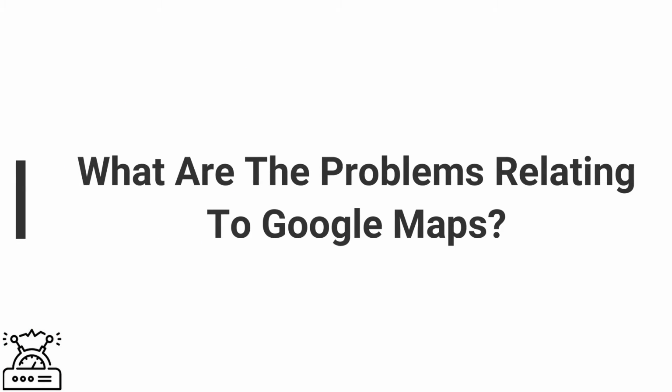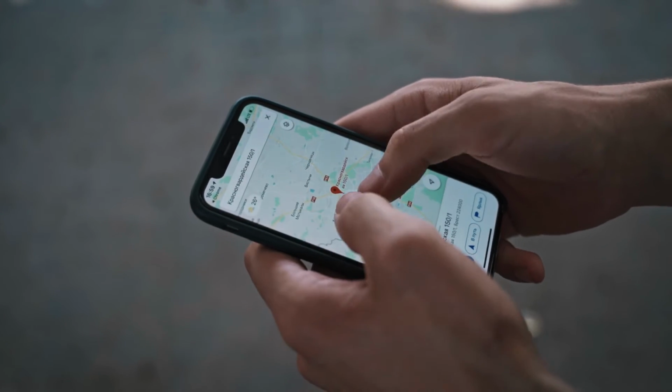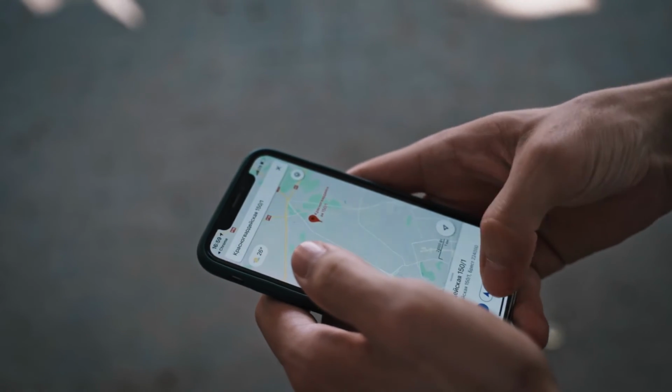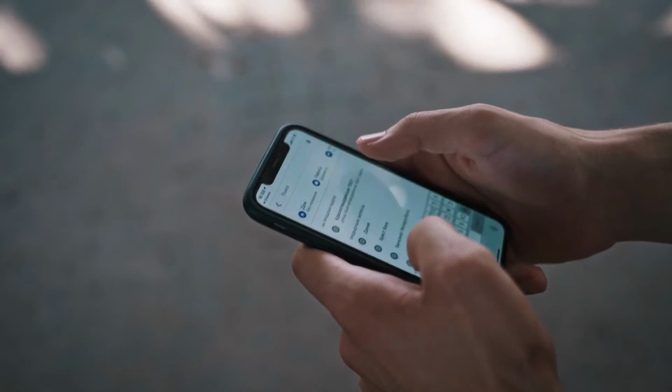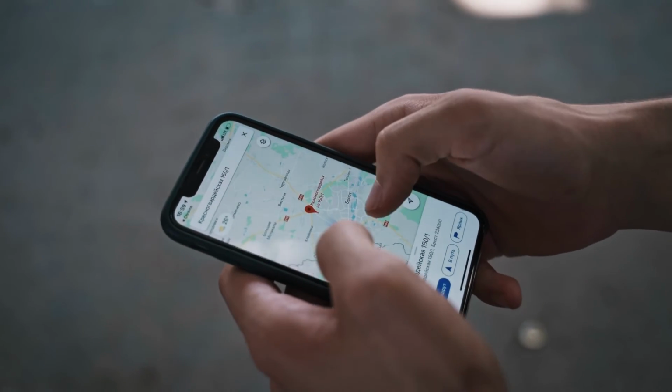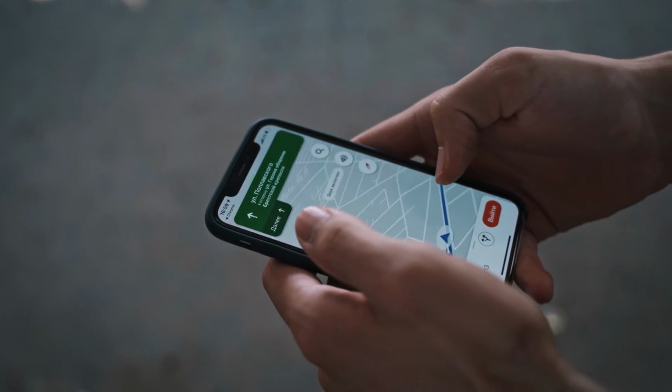Next is what are the problems related to Google Maps. The first issue is that maps crash, which is a software related issue that occurs due to software bugs and malware. The second problem is blank Google Maps. Billions of people are dependent on Google Maps. When this kind of error occurs, the user gets disturbed. The issue occurs when you have too much cache, data or bugs in your Android.